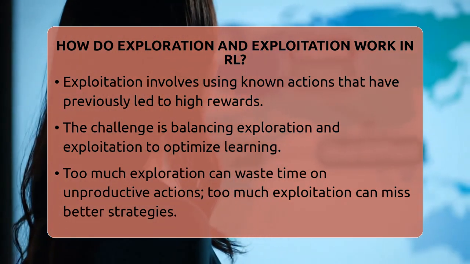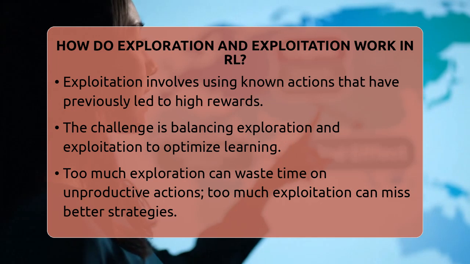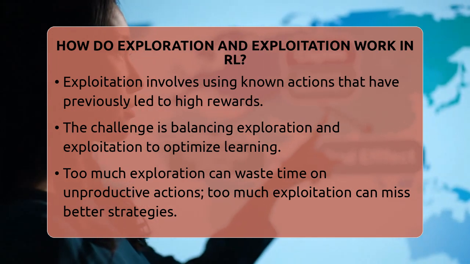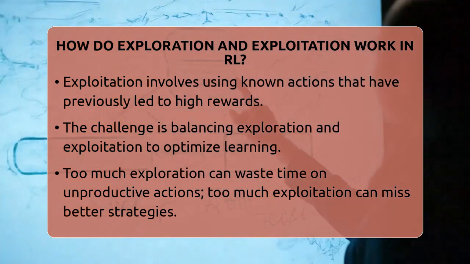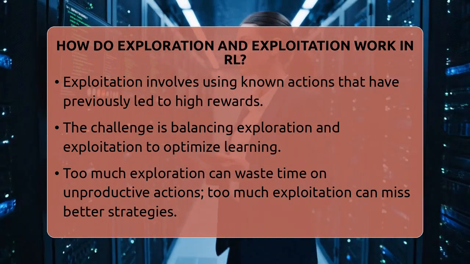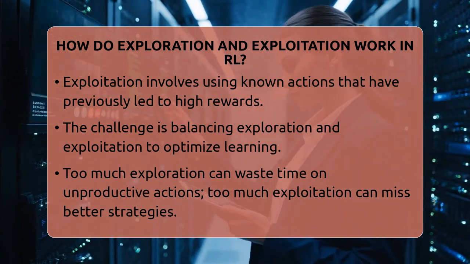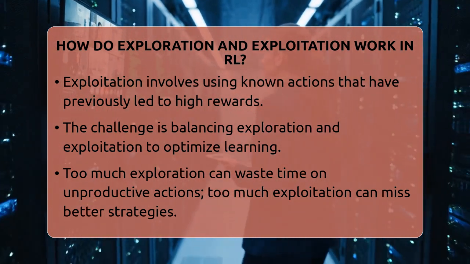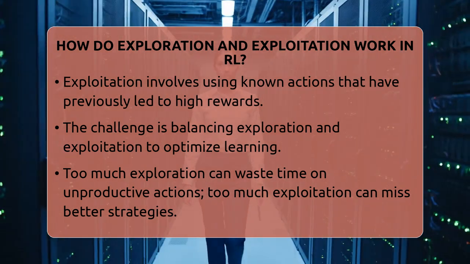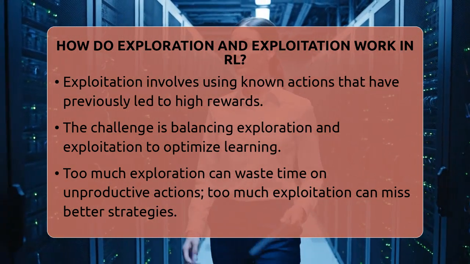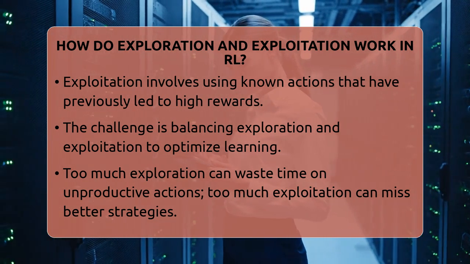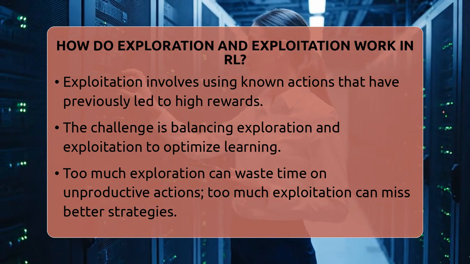Exploitation, on the other hand, is when the agent uses what it already knows to get the most rewards. It chooses actions that have previously led to good results. Think of the robot repeatedly taking the path that has worked well before because it's the safest way to reach the goal quickly. The tricky part is deciding when to explore and when to exploit.